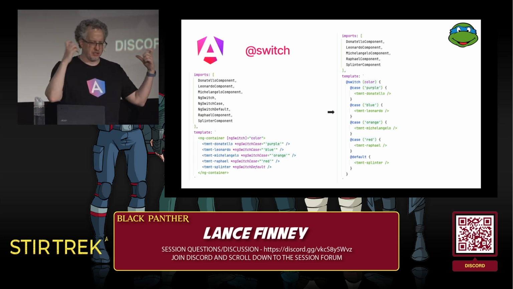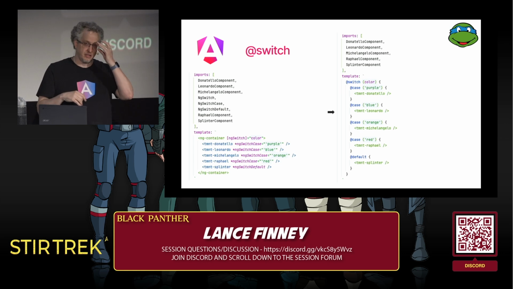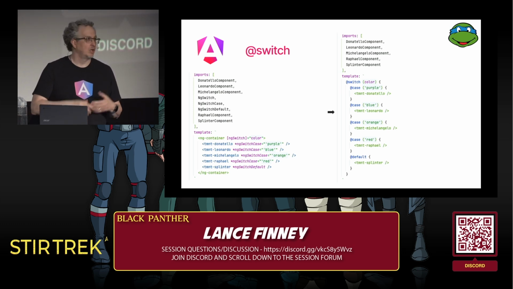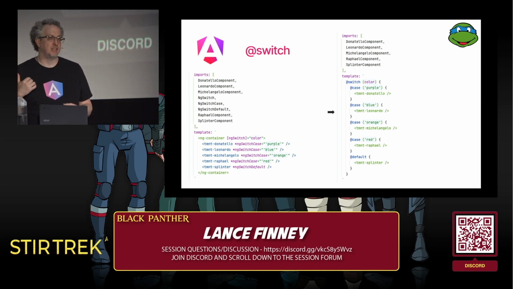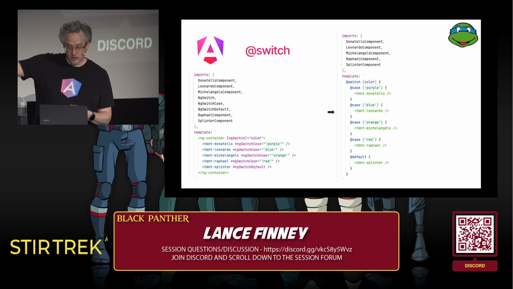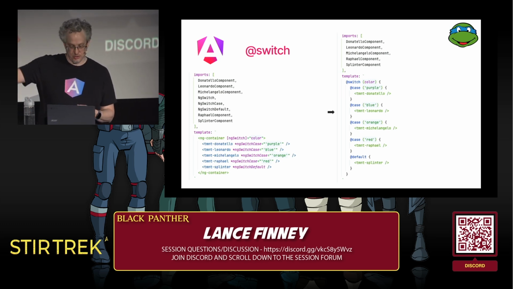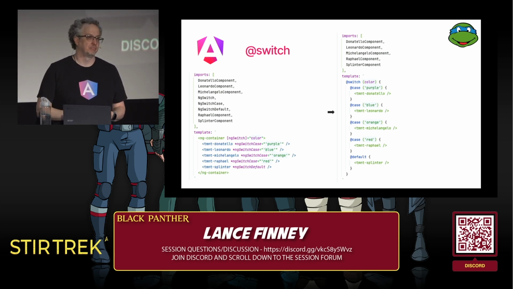Again, kind of weird. It works. You have to remember, when is it square brackets, when is it a structural directive. We have to import these things. The new way, at switch color, at case, at case, at case, at default. It's just programming. We don't need to import things. And there's actually better type safety here. All of these cases are strings, so color has to be a string at compile time. In the old way, there was no type safety on that.